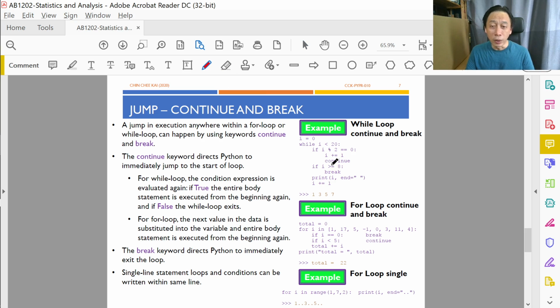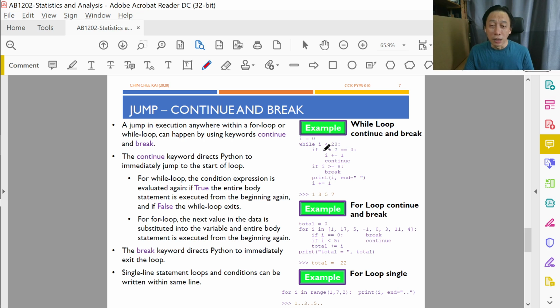Yeah. So for example here, if we didn't have the continue, if I is even, I becomes odd, then Python will continue to the statement if I is greater or equal to 8. That would not be nice, because suppose our logic is if I is even, increment I by 1, then go back to the beginning again. How can we say that? The way to say that is to say continue, right?